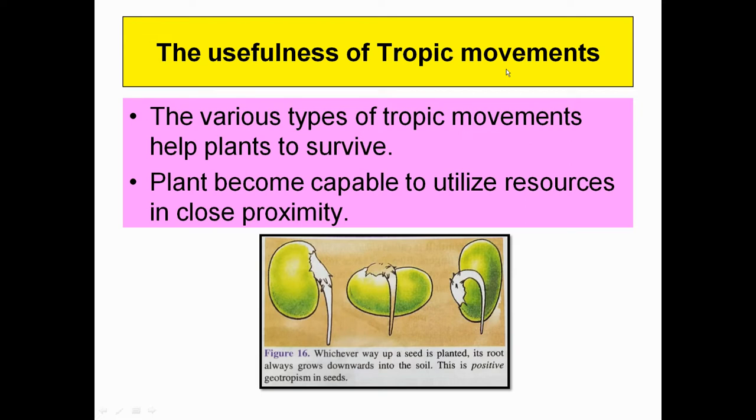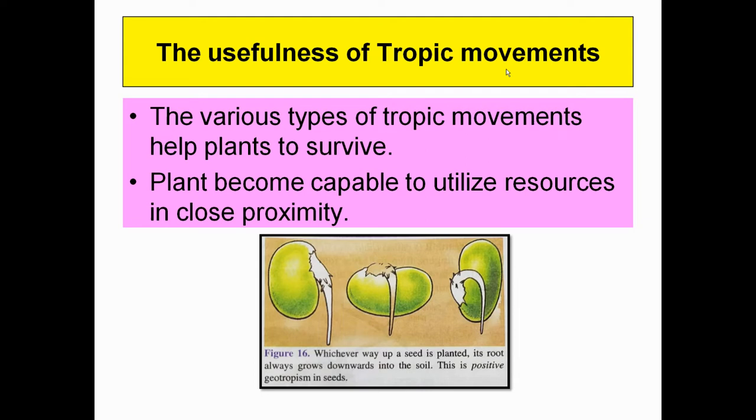Now come to the usefulness of tropic movement. Why are all these tropic movements which we have discussed necessary for the plant? They make the plant fit for the environment to survive. Okay, so the plant can survive in the harsh environment as well because of these tropic movements, and the plant becomes capable to utilize all of the resources in the nearby proximity.